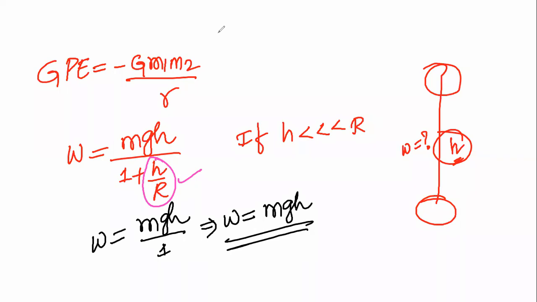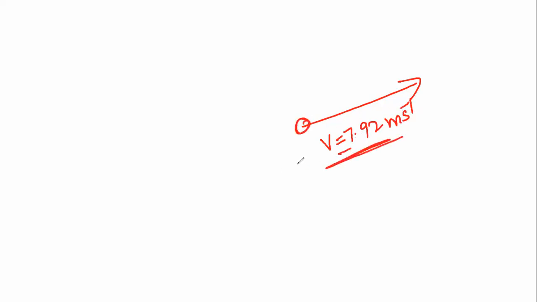Then if you are throwing a body from the ground, and the velocity of projection is less than 7.92 kilometers per second, the body will fall on the earth again. It will come back.